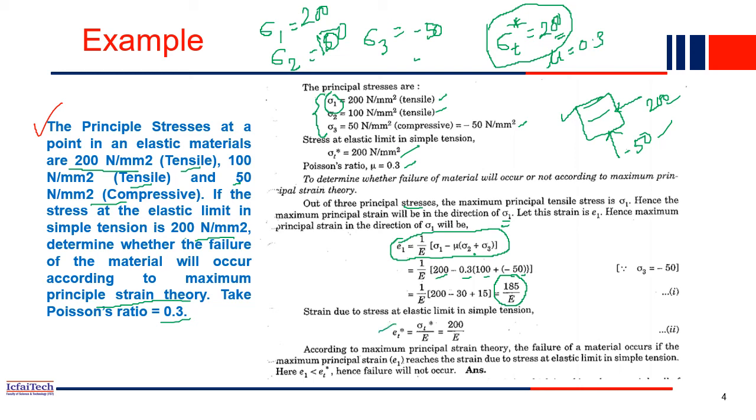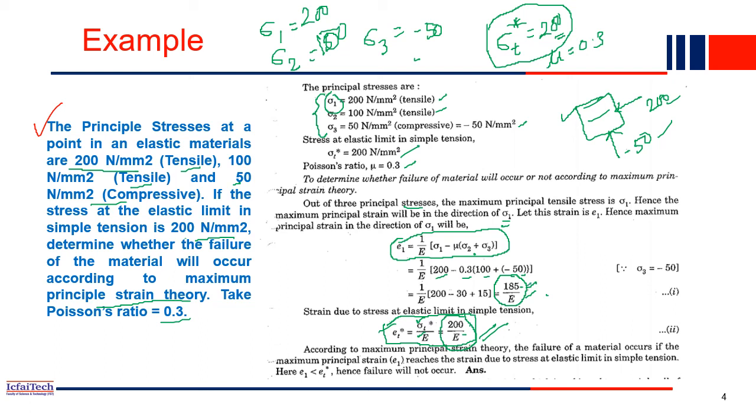In the last slide we derived this equation as well: yield stress by E, so 200 by E. Your material can take up to 200 by E strain, whereas the strain applied in the material is 185 by E. Up to 200 by E the material won't fail, whereas applied is 185 by E, so obviously this is less.